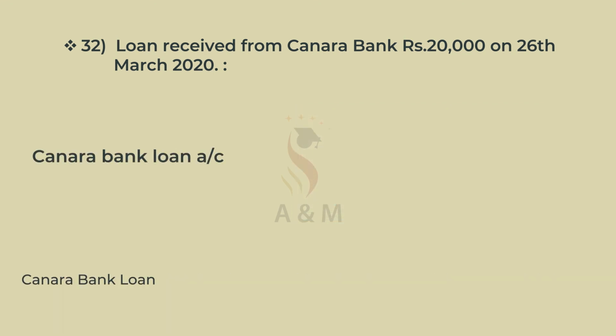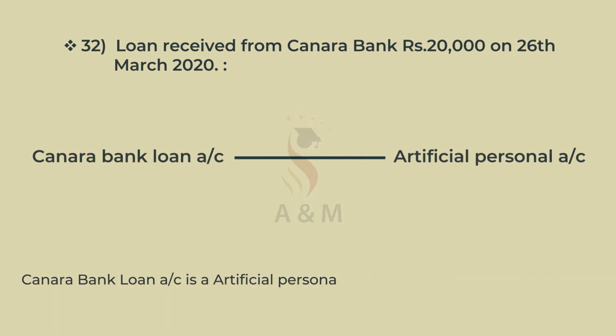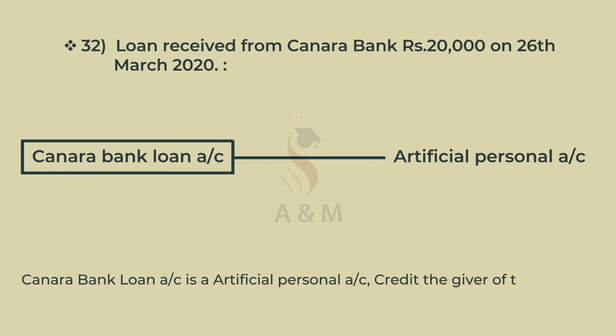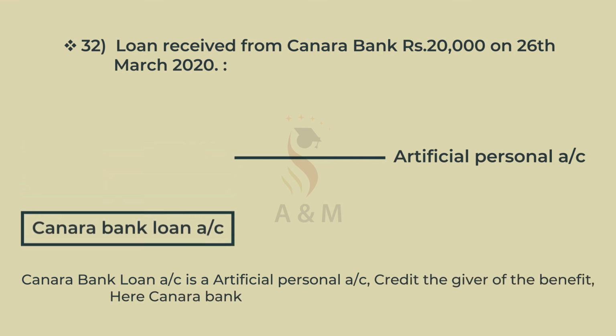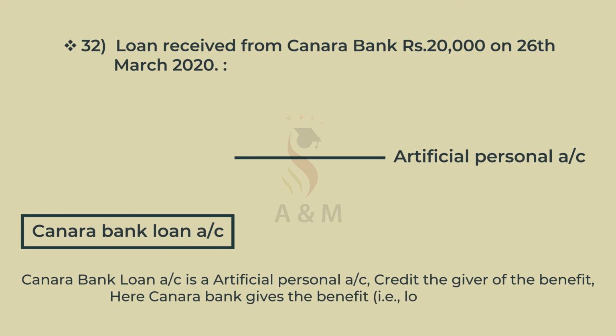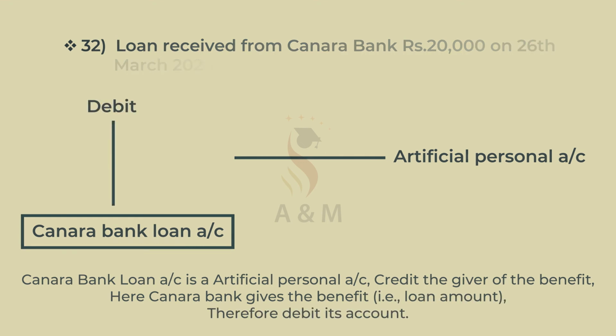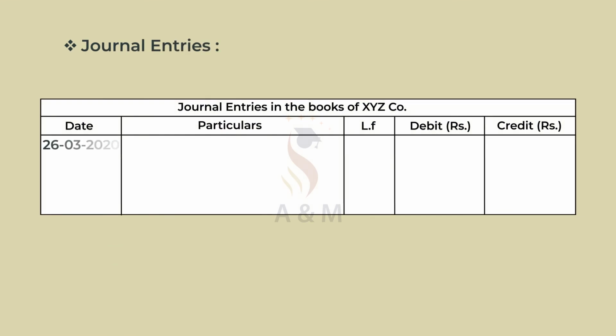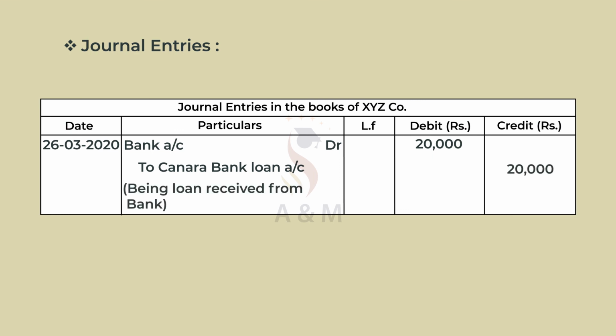Canara Bank loan account is an artificial personal account. Credit the giver of the benefit. Here Canara Bank gives a benefit, that is loan amount. Therefore, credit its account. The journal entry is bank account debtor rupees 20,000 to Canara Bank loan account rupees 20,000, being loan received from bank.